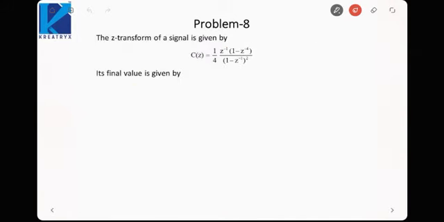In this problem, we have been again given a Z transform. We need to find the final value of this signal. So final value can be found out by using final value theorem.